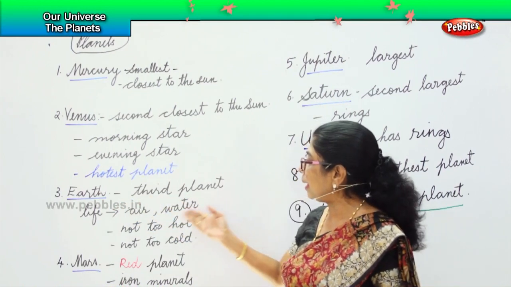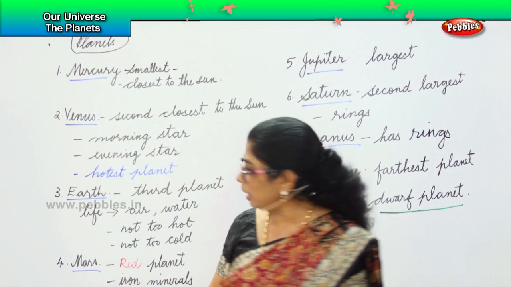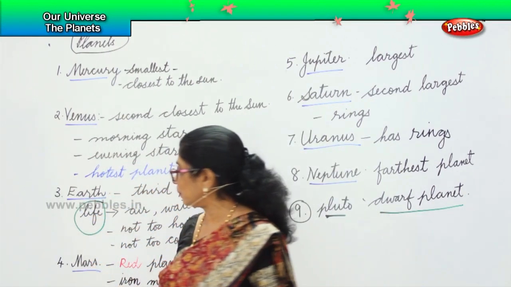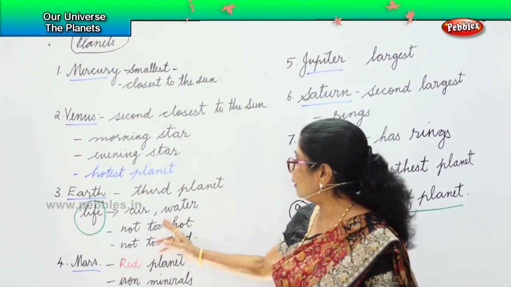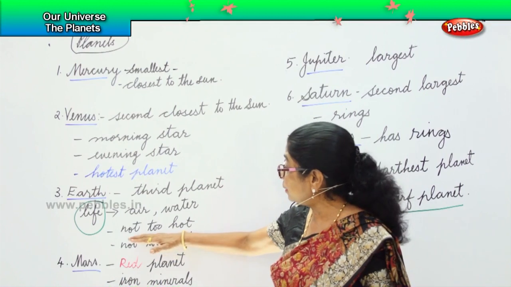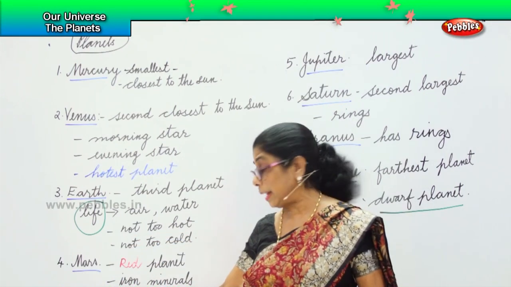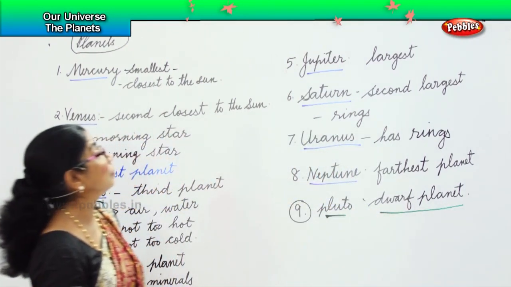Earth is the third planet and only on Earth there is life, because of the air and the presence of water. It is neither too hot, nor too cold. Mars is called the red planet because of the presence of iron minerals in it.